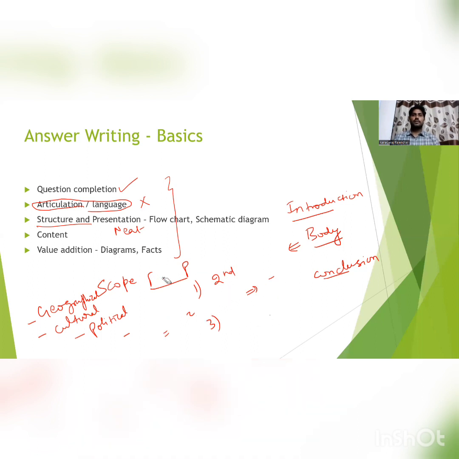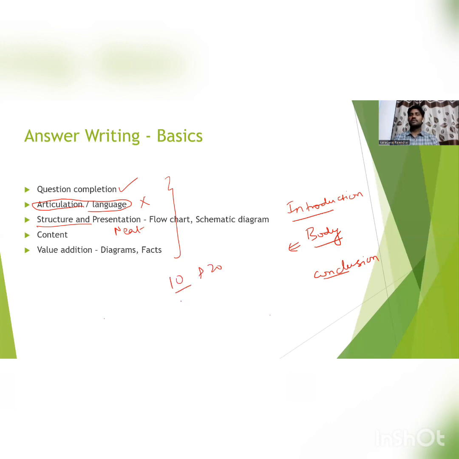And another major thing, the content. For content, you don't need to do any research. You don't need to add more and more content. You can just go through the standard textbooks or the material and simply write what is given in the textbook. For example, in agriculture, there are only two types of questions, 10 marks and 20 marks. For 10 marks, they are giving 2 pages. For 20 marks, they are giving 3 pages. So all you have to do is fill the 2 pages and 3 pages. That's all. You need enough content to fill those pages.